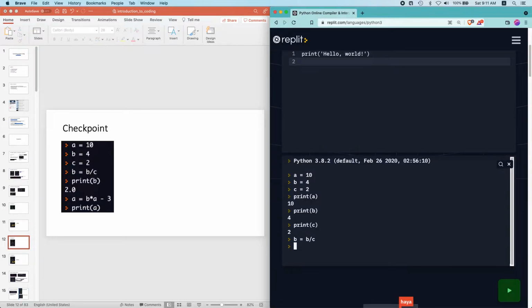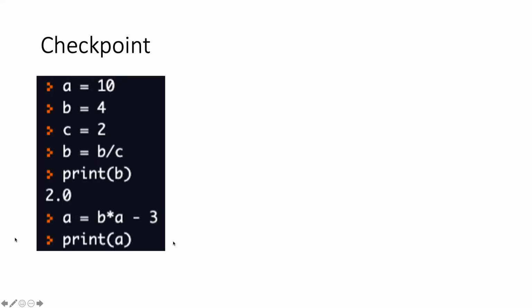So we write b, we try this out in your editor, and I encourage you to. So in the next line, we write b equals b times a minus 3. So what would this output? So this outputs 17. And why is that so? Because the current value of b is 2, right?